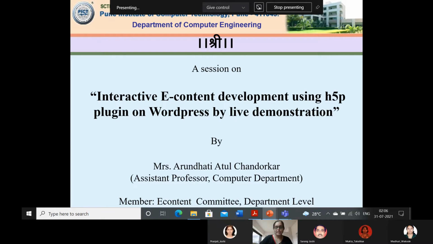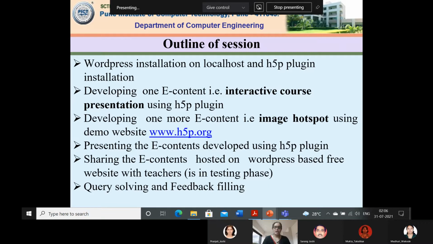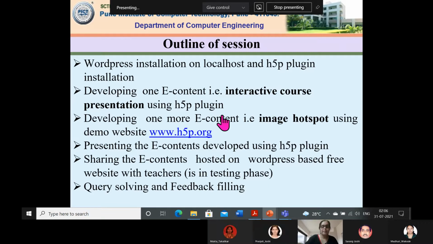So today, whatever I have explored to develop interactive e-content, I am going to share with you. So let us start with the session. The outline of the session is like this. As I said, whatever I have explored to develop my two interactive e-contents, I will be sharing with you.